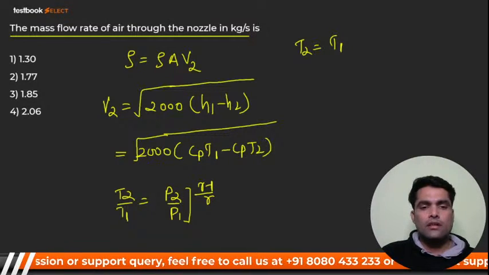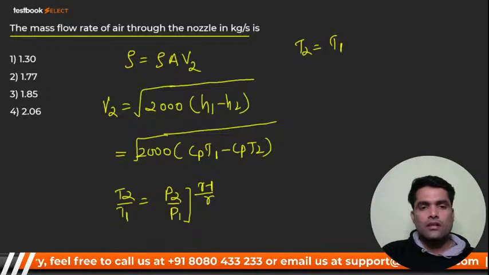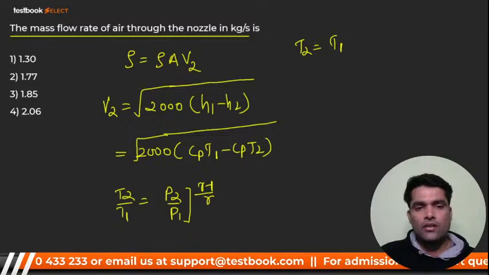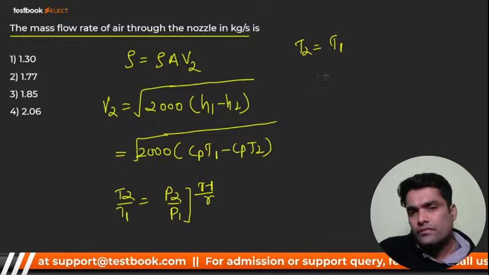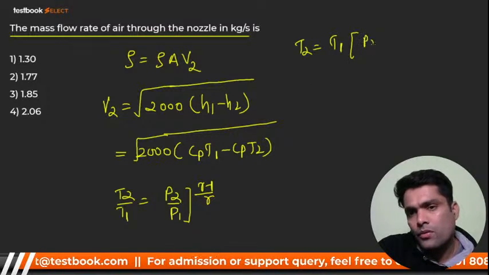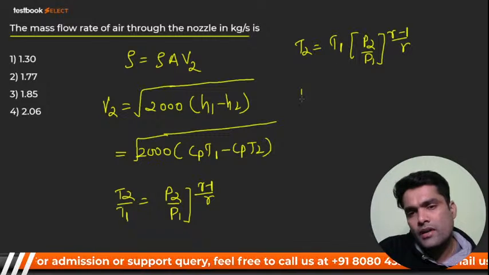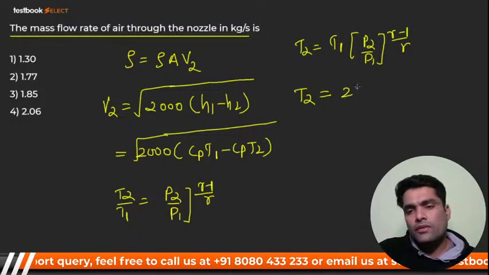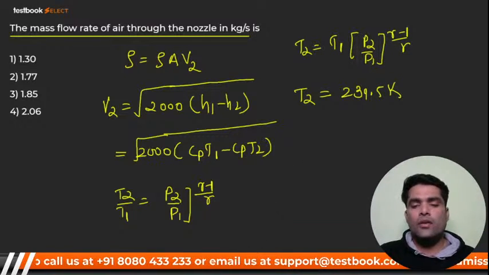So see what I'll do now. We got this. I already got T2. You'll get each and everything, right? So just try to understand. T2 is T1 into P2 by P1 raised to power gamma minus 1 upon gamma. So from here you'll get T2. Put the value of T1. You'll get T2, and we already solved this: 239.5 Kelvin. I hope you got it.